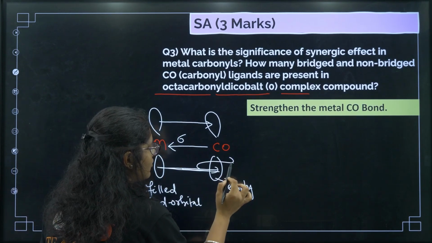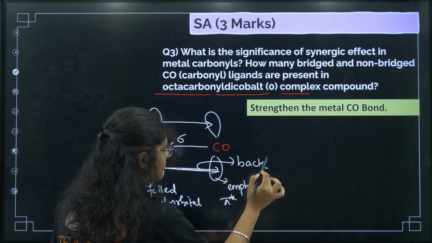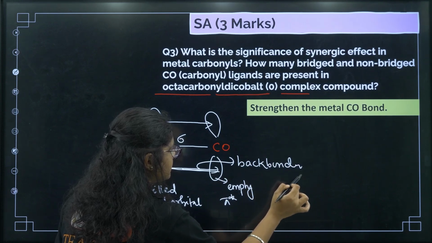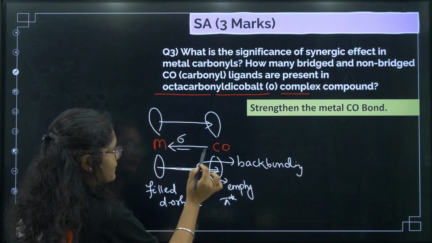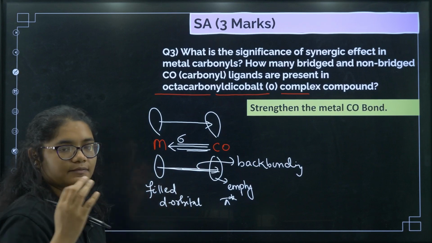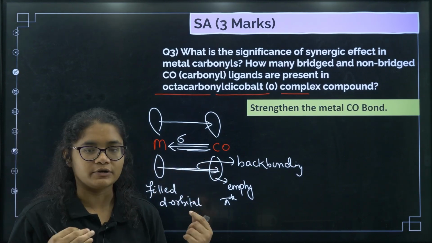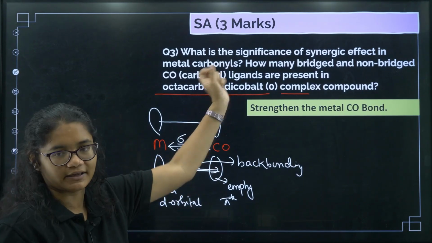This is called back bonding, okay. So because of this back bonding, what happens? This M-C bond is strengthened, okay. The bond between the metal and the carbonyl is strengthened. So that is the significance, okay.